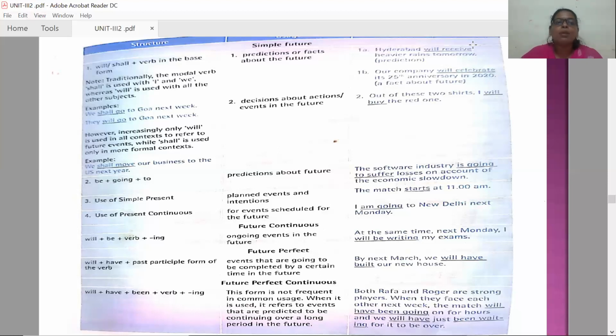Let me tell you one example. We shall go to Goa next week. I shall finish my exam by tomorrow. But will can be used for all the contexts, like they will go to Goa next week.